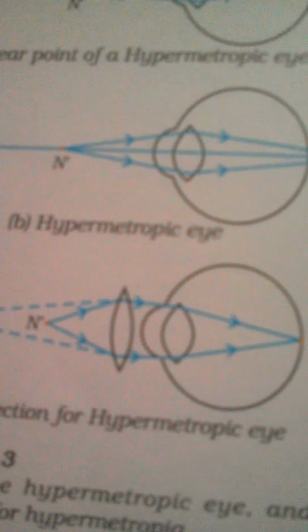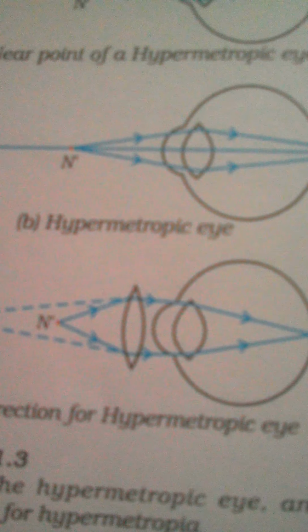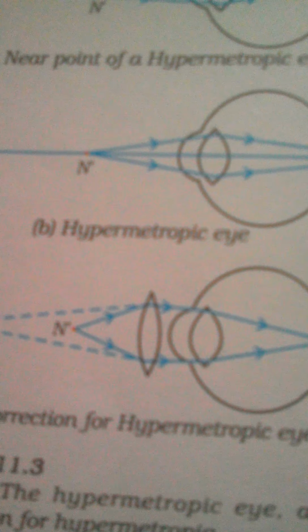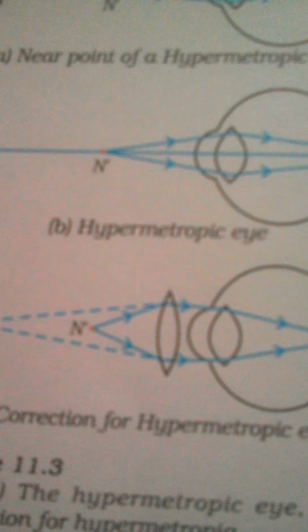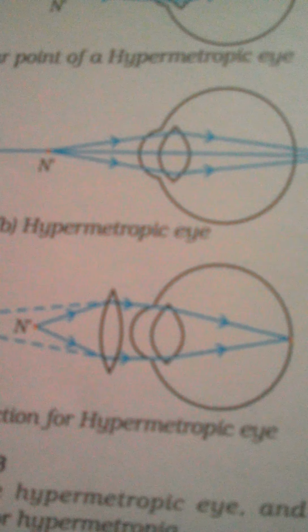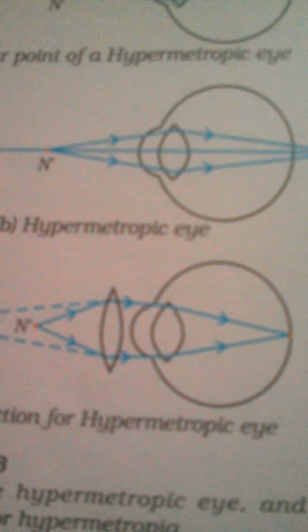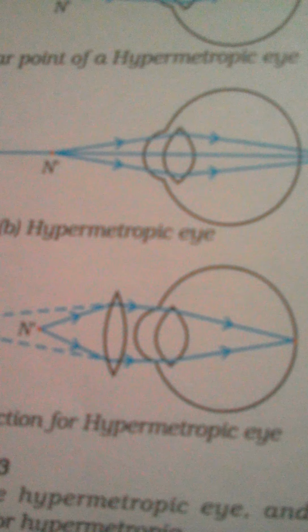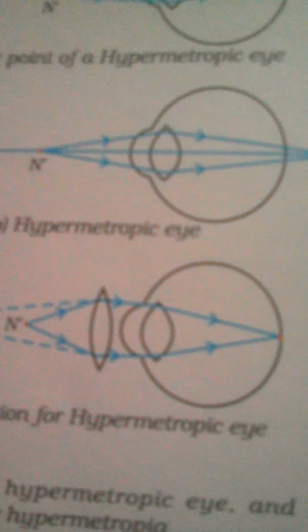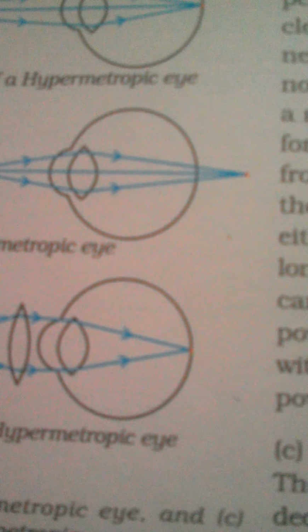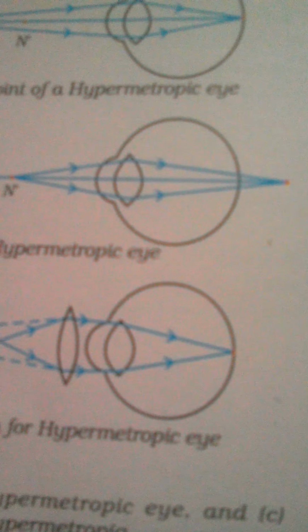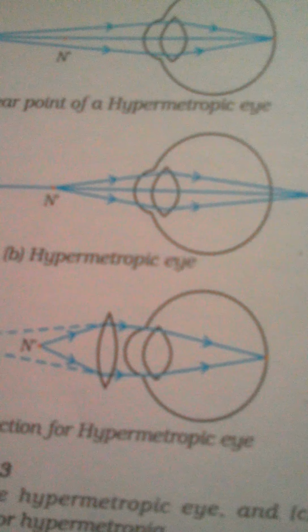See, in myopia, a concave lens of appropriate power is used, while in hypermetropia or farsightedness, a convex lens of appropriate power should be used. The combination of the two lenses, that is the natural eye lens and the artificial man-made lens, focuses the light rays exactly on the retina and the defect can be corrected.